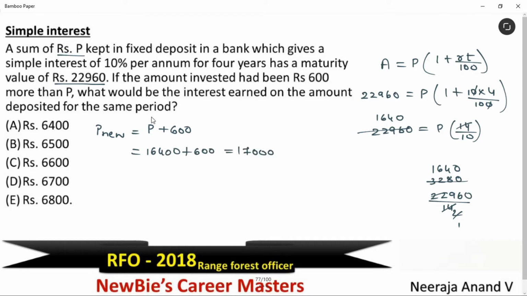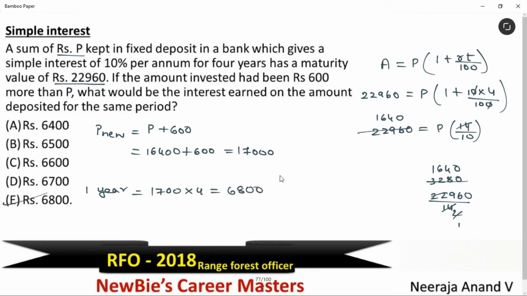Okay, given is same rate of interest and same period, just take the 10% of this. So every year we get 1,700 as the interest. Just divide this. We have to take out 10%, right? Like this 4 years. Answer is 6,800. Option E is the answer for this question.